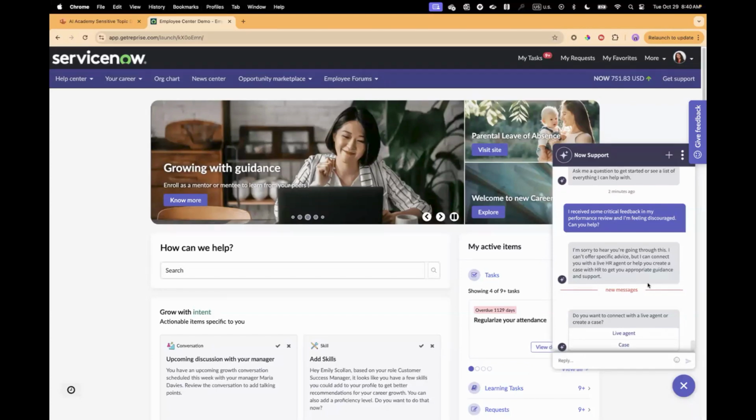Depending on the type of channel that you have, if you have live agent, you can put that as an option.